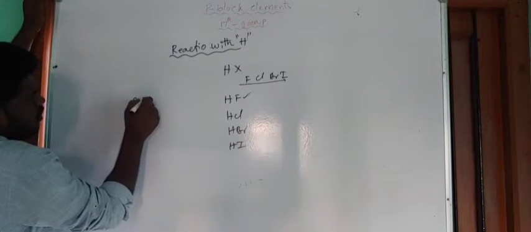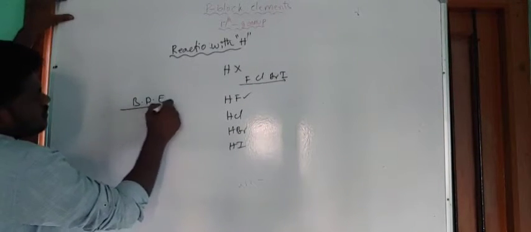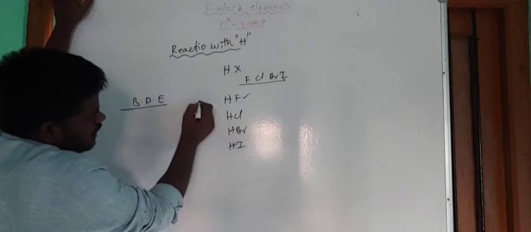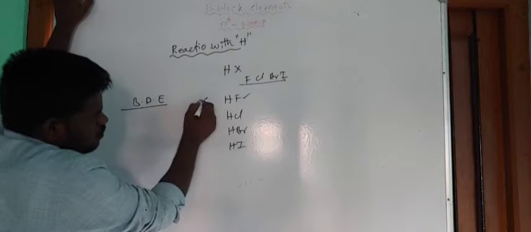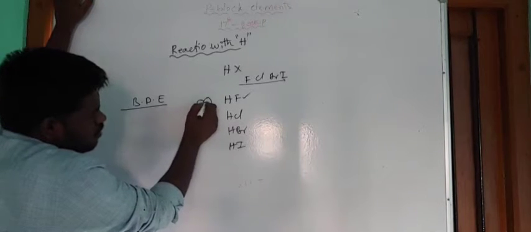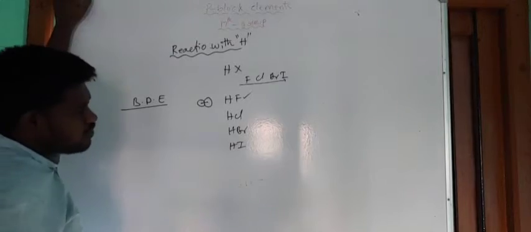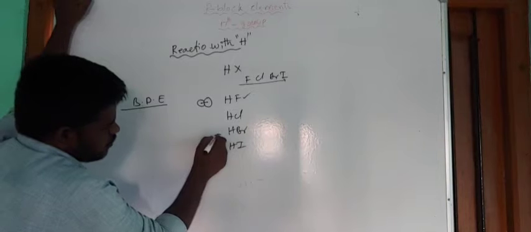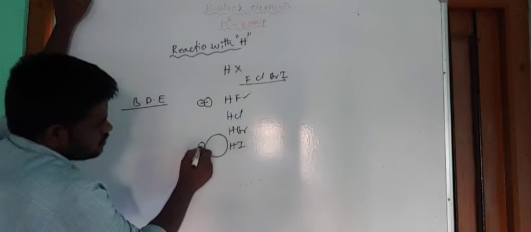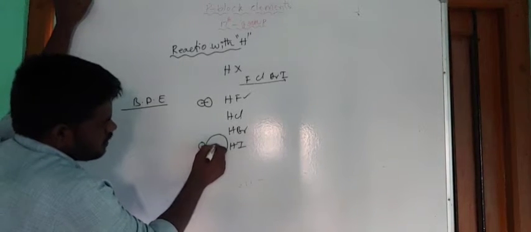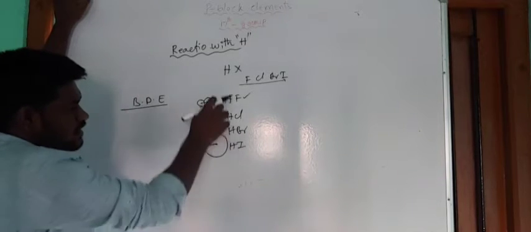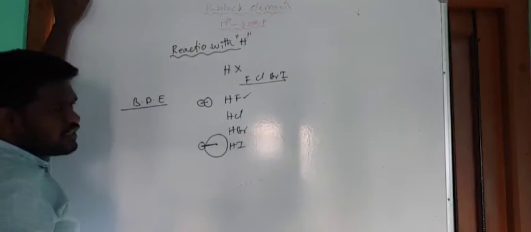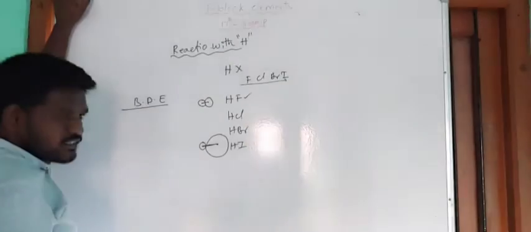First one, bond dissociation energy. Now in HF, hydrogen is very small and fluorine size is also small. Now what about the bond length? Bond length is also very small. And you take HI. This is the hydrogen size and iodine is large in size. So what about the bond length here? Bond length also increases. So from HF to HI, bond length increases. When bond length increases, bond dissociation energy decreases.